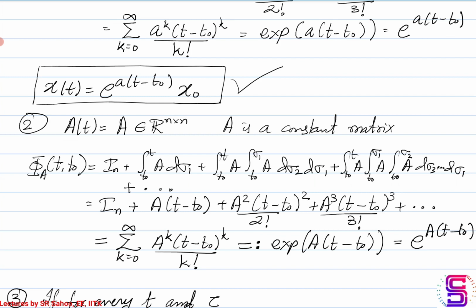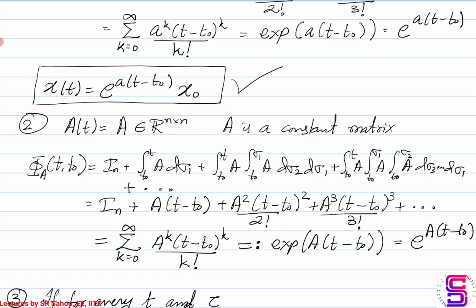So again, if we replace in that Peano-Baker series expression for the state transition matrix, we get again an infinite series sum over the index k from 0 to infinity, with each component being A power k multiplied by t minus t0 to the power k, divided by k factorial.